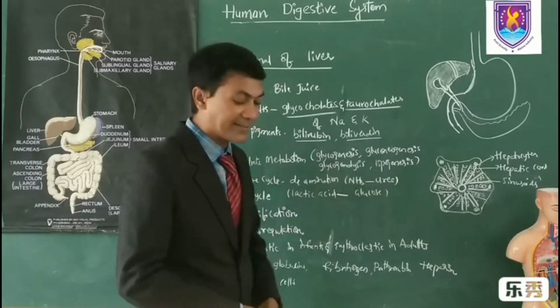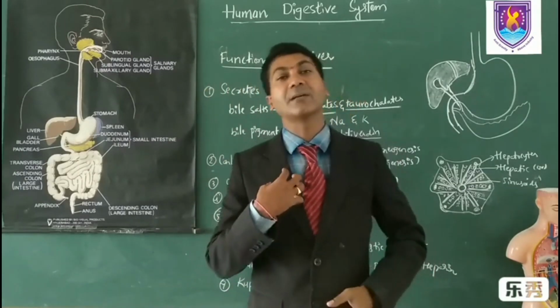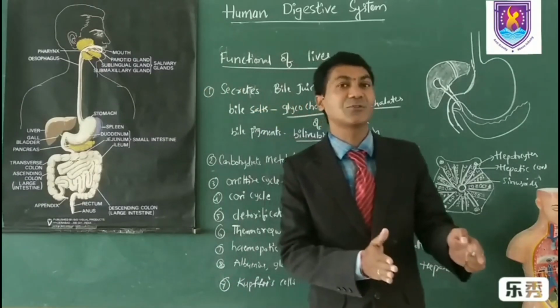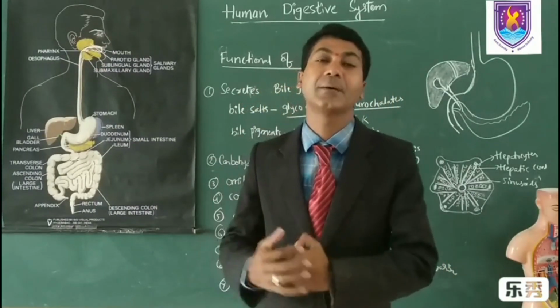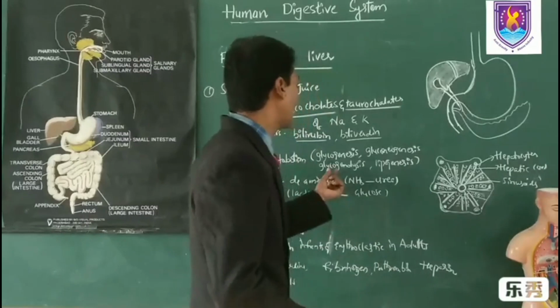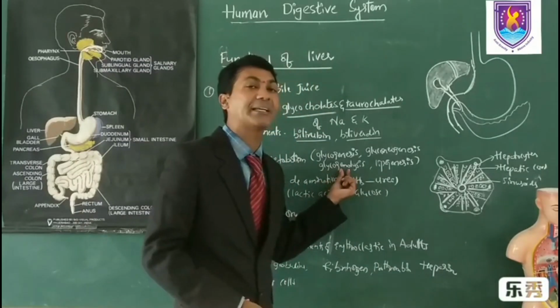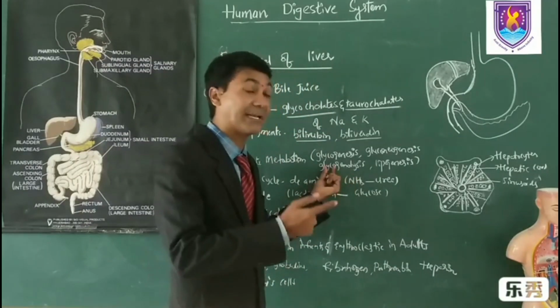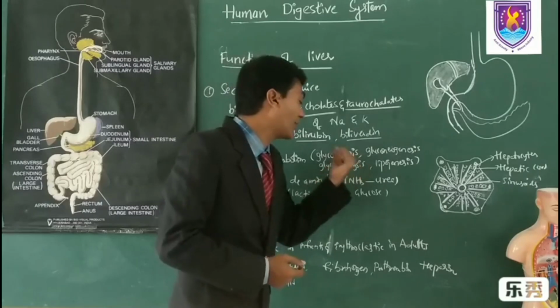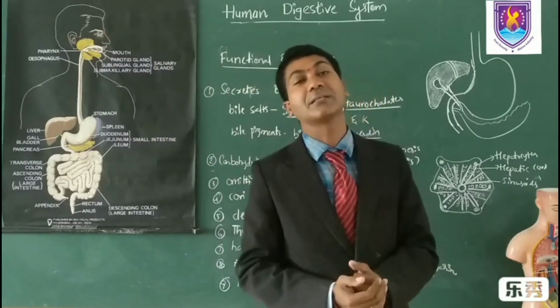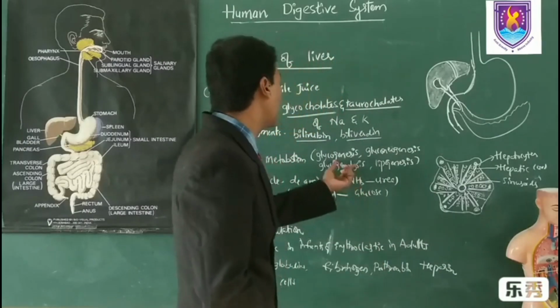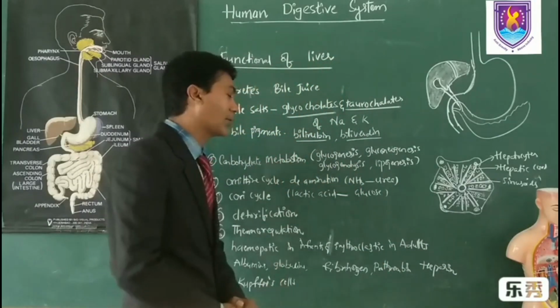And glycogenolysis. Whenever we require glucose, glycogen, which is a stored form, is broken down and utilized for metabolic activity. That is called glycogenolysis, lysis meaning breaking down of glycogen to form glucose. And lipogenesis, production of lipids, is known as lipogenesis. These are all performed by the hepatocytes.